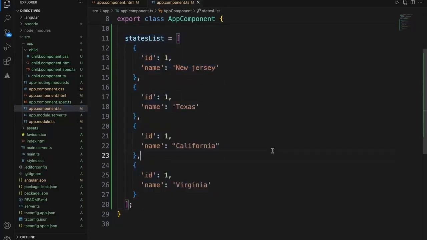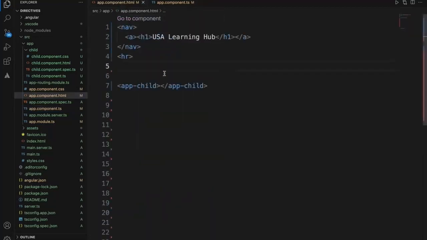Now let's add a for loop for this, which is the Angular 17 type of for loop.